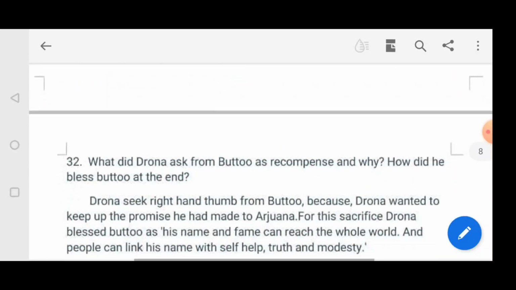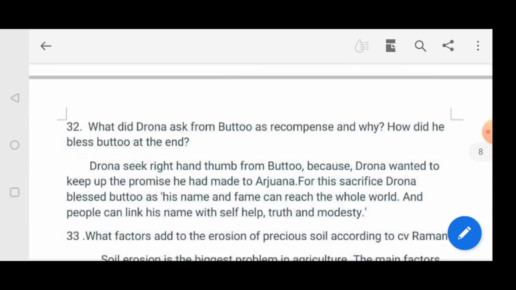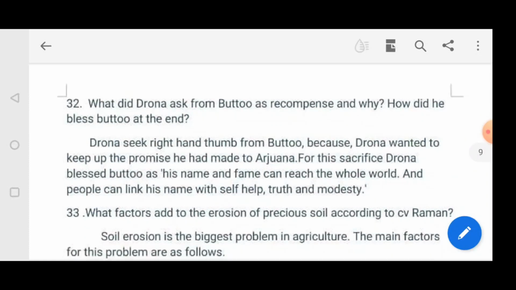Moving on to the next question, question number 32. What did Drona ask from Bhattu as a recompense, and why? How did he bless Bhattu at the end? Drona sought the right hand thumb from Bhattu because Drona wanted to keep up the promise he had made to Arjuna. For this sacrifice, Drona blessed Bhattu that his name and fame would reach the whole world, and people would link his name with self-help, truth, and modesty.